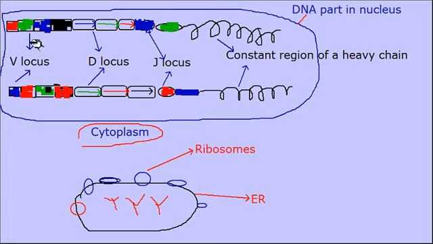So in the V locus region, here there are different colors, and also in the D locus it is depicted with different types of color arrow marks, and the J locus is also depicted with different colors. So it is attached to the constant region of each chain, to the variable region. So here it is a V locus, D locus, J locus.